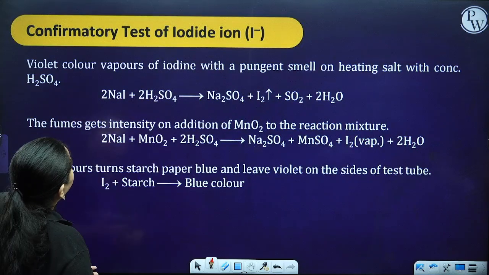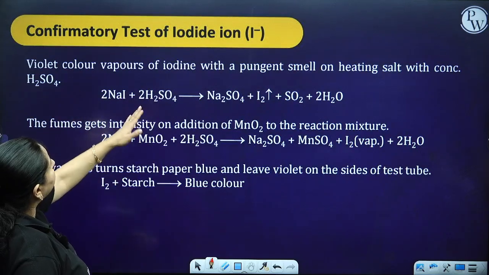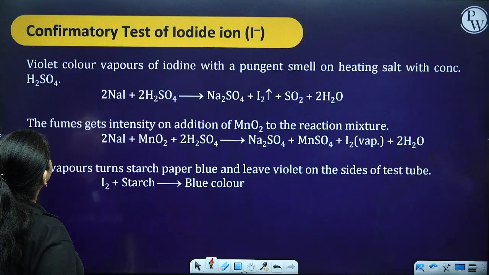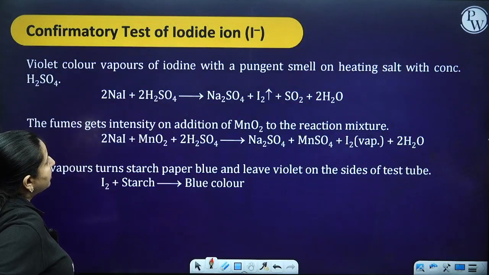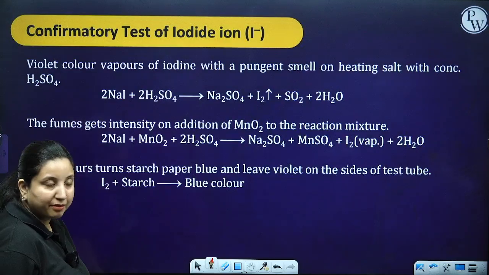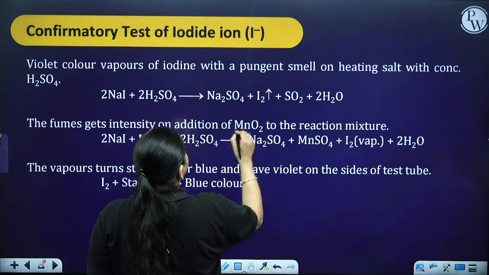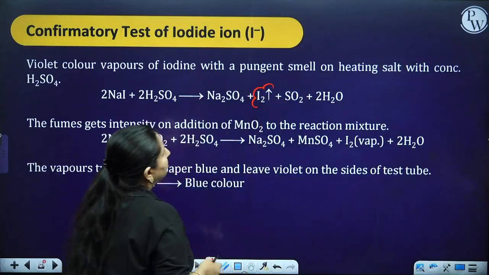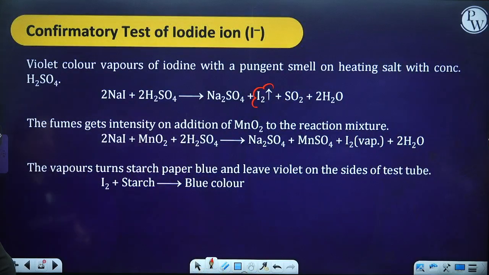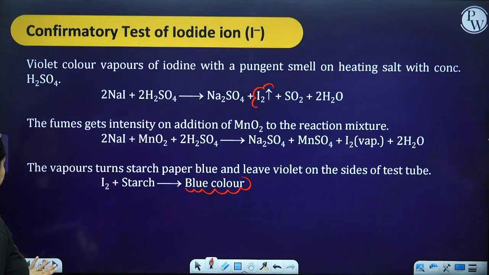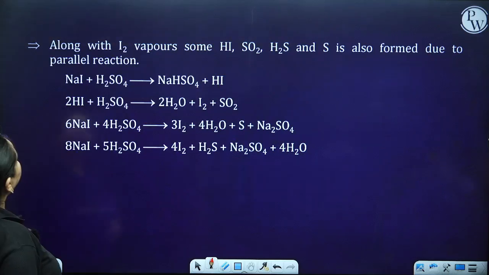Confirmatory test of iodide. Violet color vapors of iodine with a pungent smell on heating salt with concentrated H2SO4. So sodium iodide with H2SO4 gives sodium sulfate and iodine vapor. The fumes intensify on addition of MnO2, and it further turns starch paper blue.